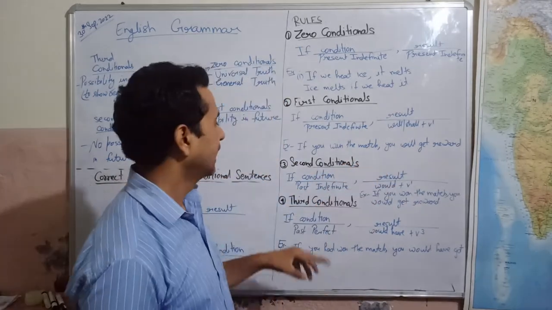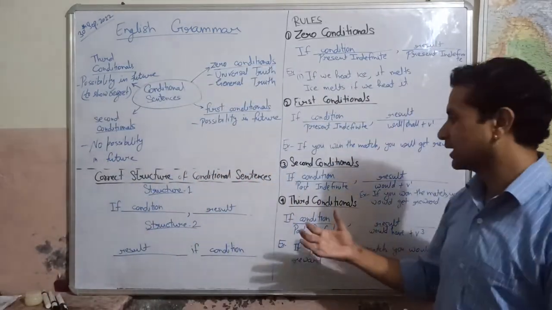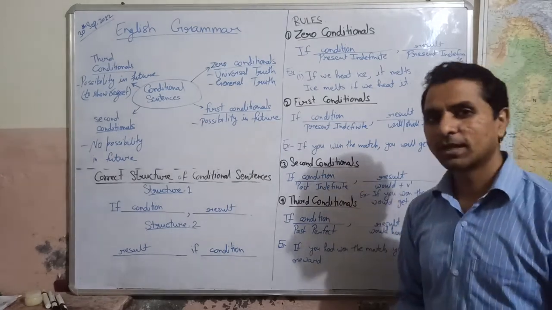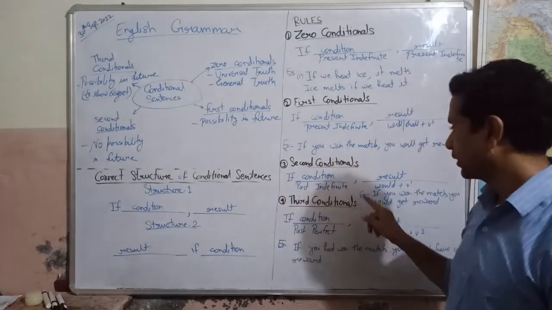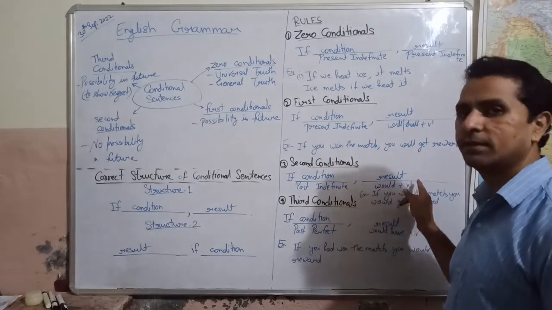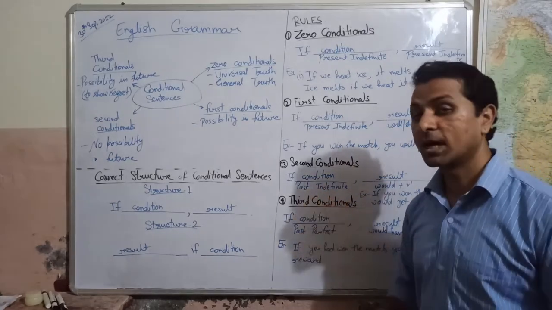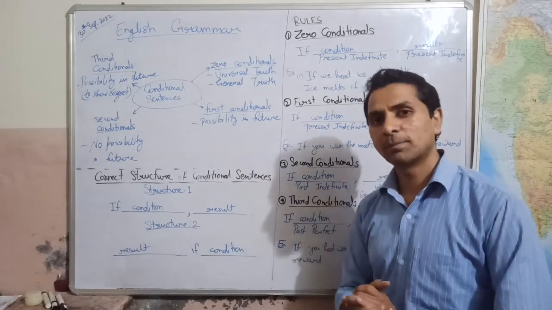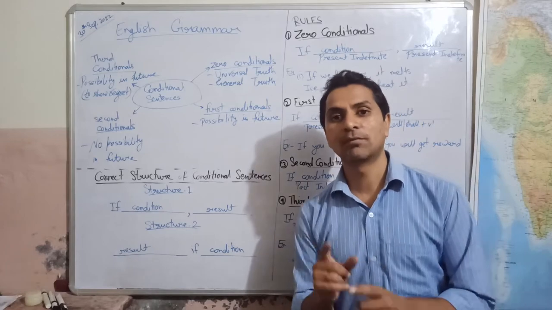Okay. Now let's move to the second conditionals. As we can see here, if, and then we write condition, we place a comma, we write result. The condition is written in past indefinite tense. What is the past indefinite tense? In which we use second form in affirmative sentence.